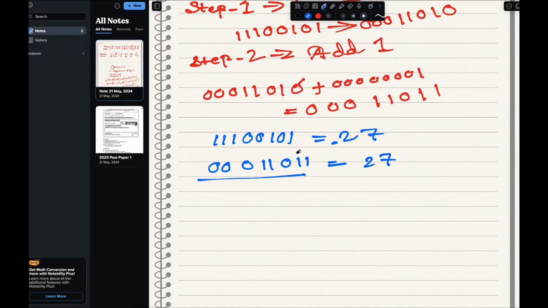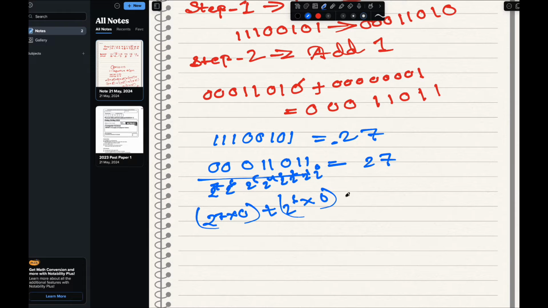This one is starting from 0 1 2 3 4 5 6 7, right? So this one will be 2 to the power 7, 2 to the power 6, 2 to the power 5, 2 to the power 4, 2 to the power 3, 2 to the power 2, 1, and 2 to the power 0. So when you multiply each of the power with the digit and then add, after that you will get 27. So just 2 to the power 6 into 0. Whenever we multiply anything with 0, it will be 0.